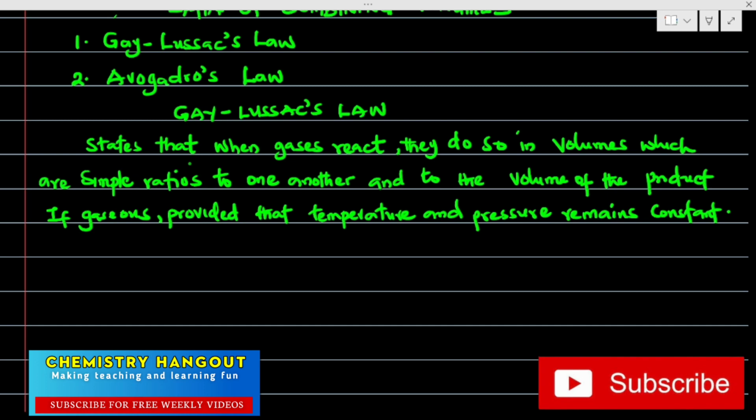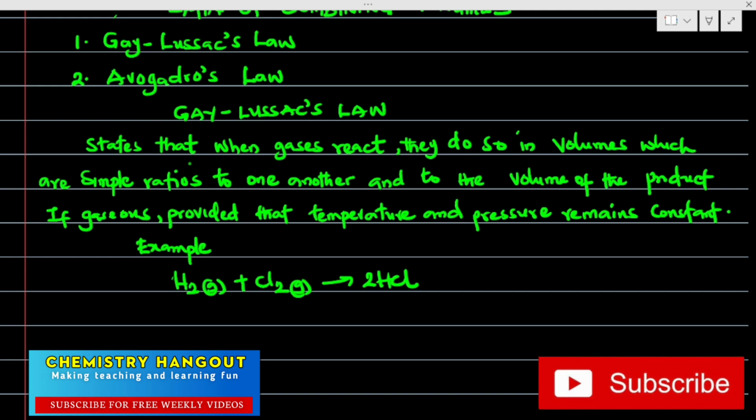So what is Gay-Lussac saying? Let's take an example. Gay-Lussac said that if I have hydrogen gas reacting with chlorine gas to give us hydrogen chloride, if you look at the equation, it is not balanced. So what do we do? We balance the equation. We have two hydrogen here, we have two chlorine here, so we can have two. We understand balancing of equations. So the equation is now balanced.